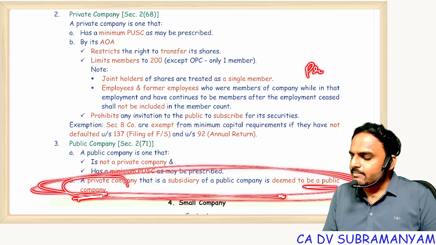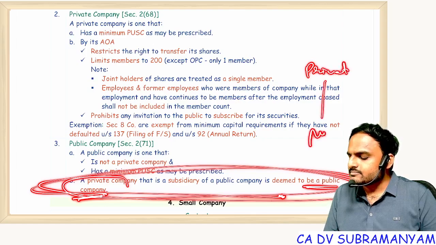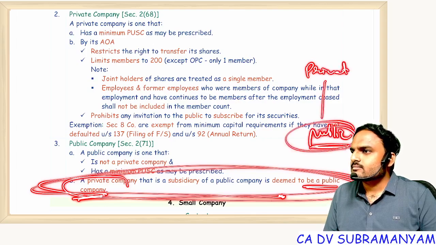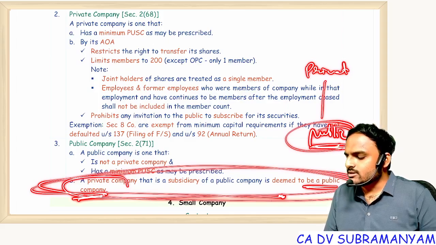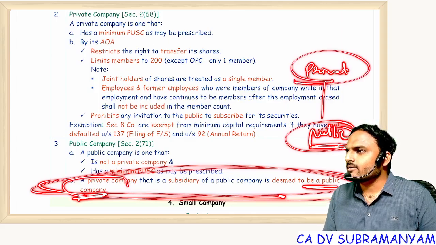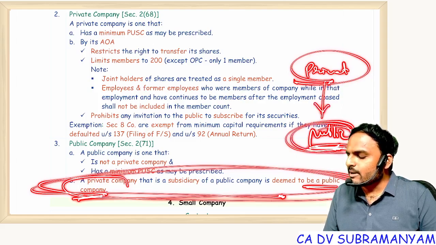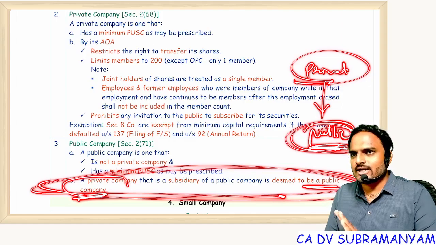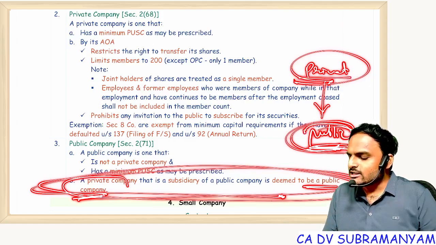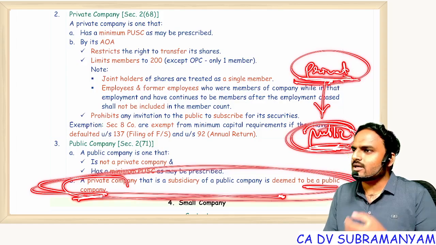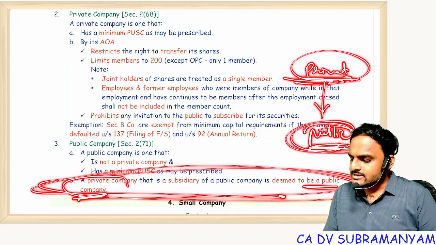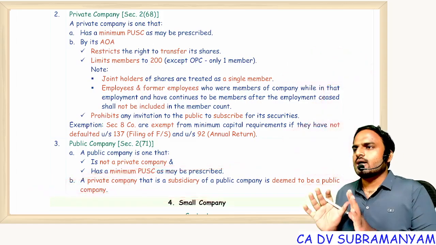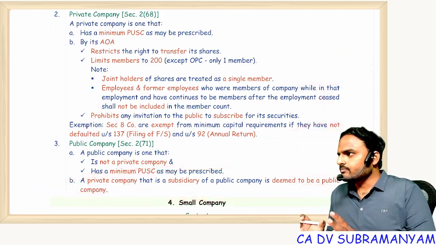Suppose a private company has a subsidiary which is a public company. Are you getting my question? The private company is the holding company, and the public company is a subsidiary. Now, can you call this public company a deemed private company? No, that kind of point is not there. Can I call this private company a public company? That kind of logic also is not there. This is a private, this is a public. Understood? Everyone? Can I proceed?